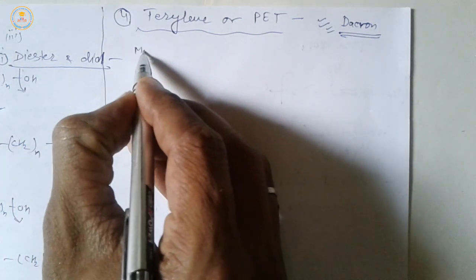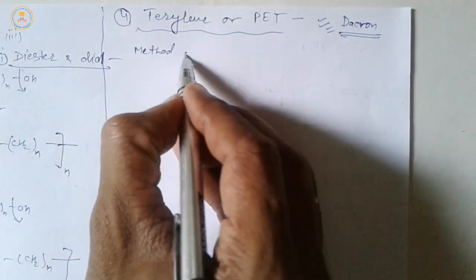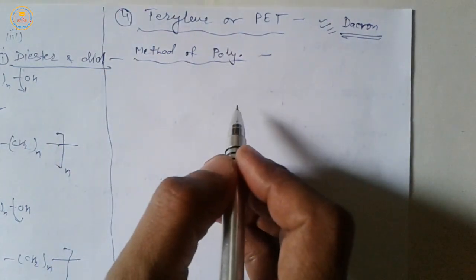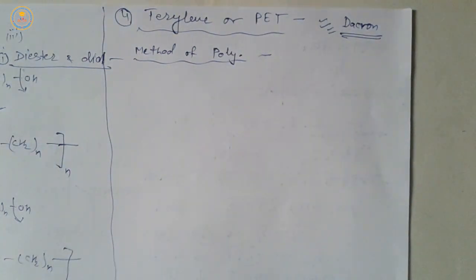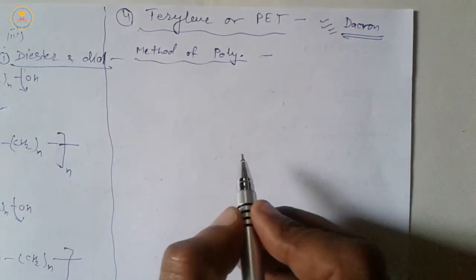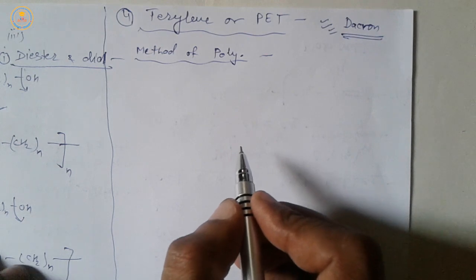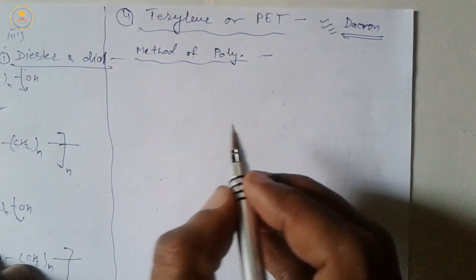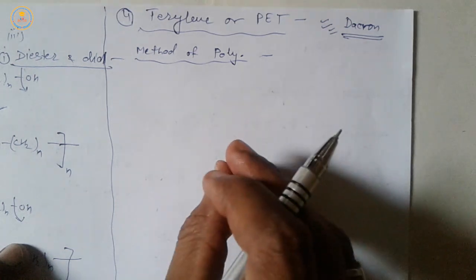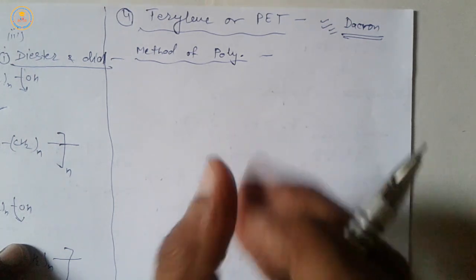Now next, method of polymerization. We have already discussed the monomers of terylene. Terylene is a condensation polymer which is formed from ethylene glycol and terephthalic acid.